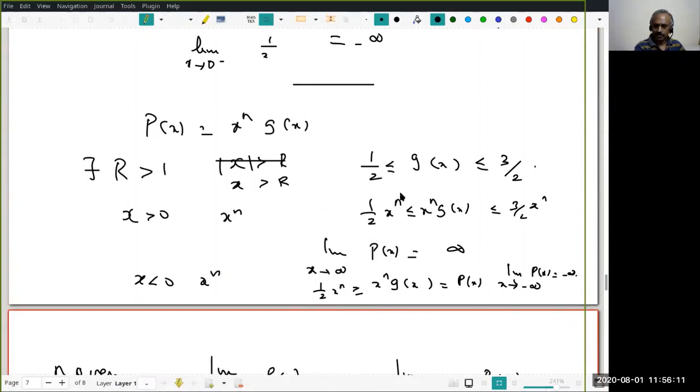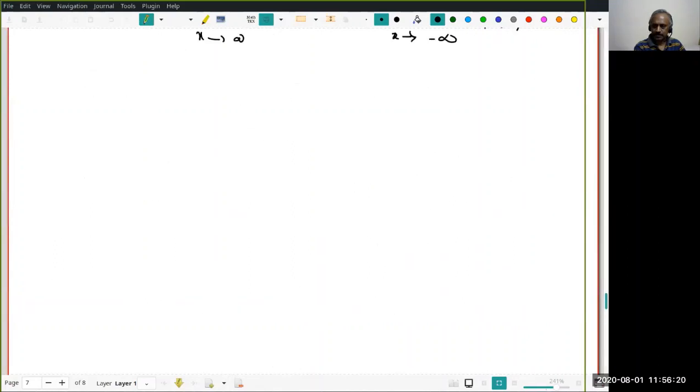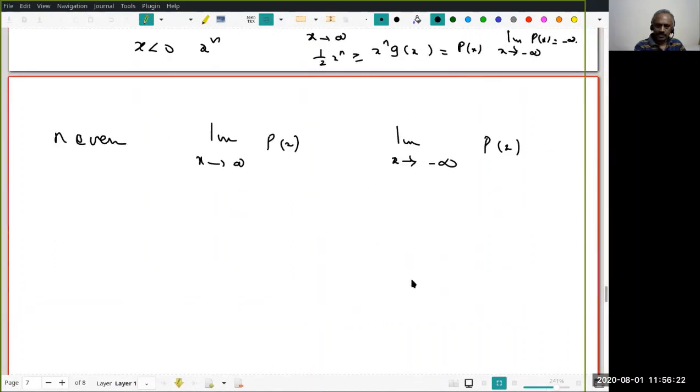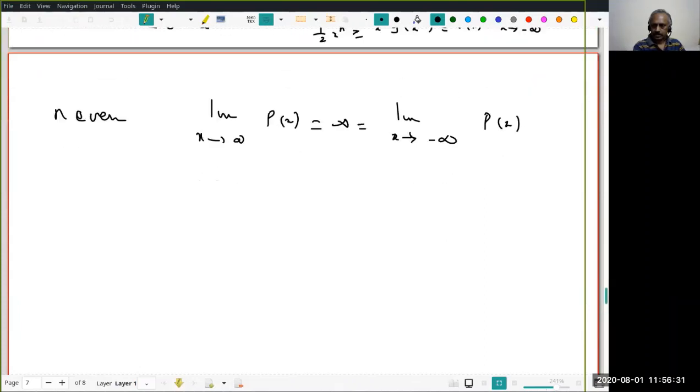Therefore, P(x) will be greater than a large positive number. And if x is positive, yes, certainly this is greater than. Therefore, what is the conclusion? Tamogna, what is the conclusion? Both ways it will go to infinity, right? Is that clear to all?